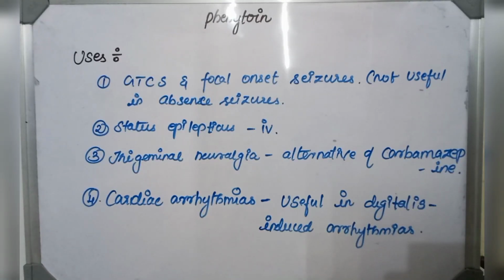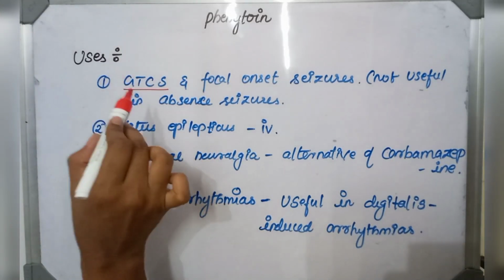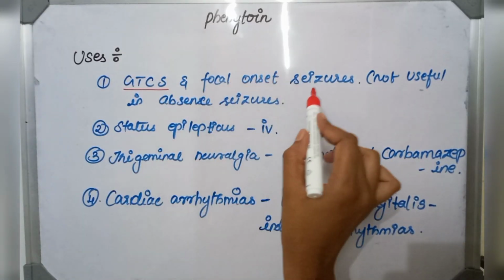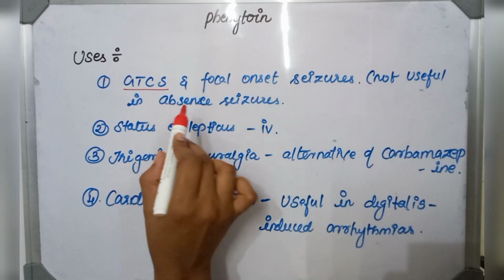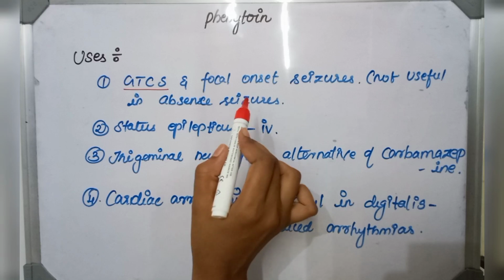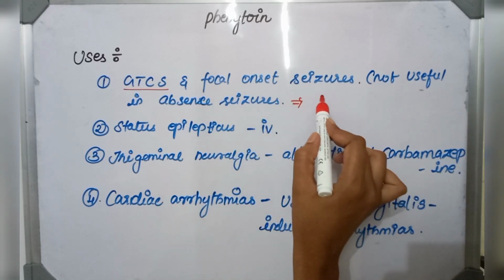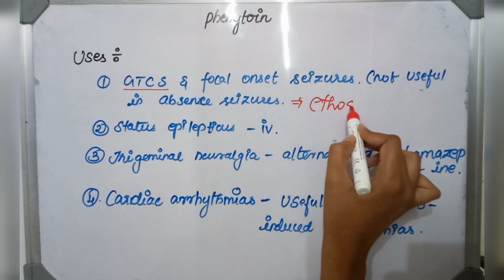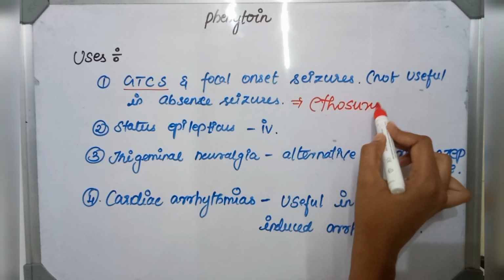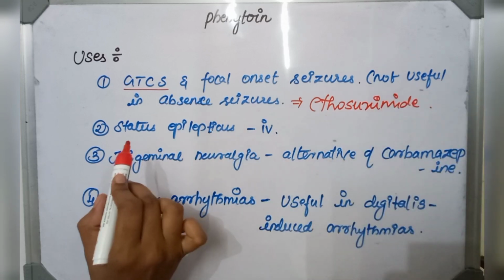About the uses of phenytoin. Phenytoin is especially used in generalized tonic-clonic seizure and focal onset seizures, but it is not useful in absence seizures. Absence seizures can be controlled by another anti-epileptic drug called ethosuximide.